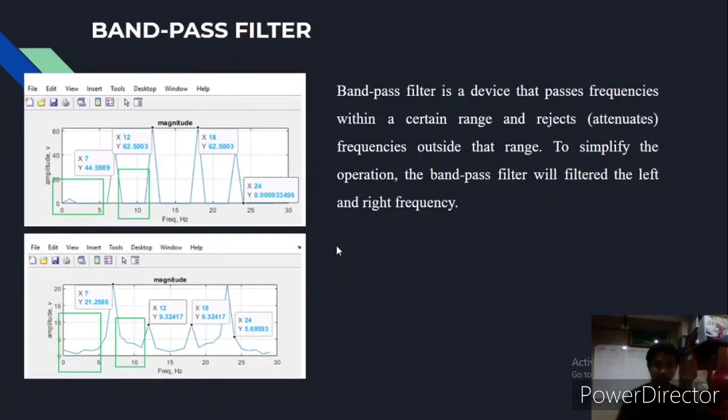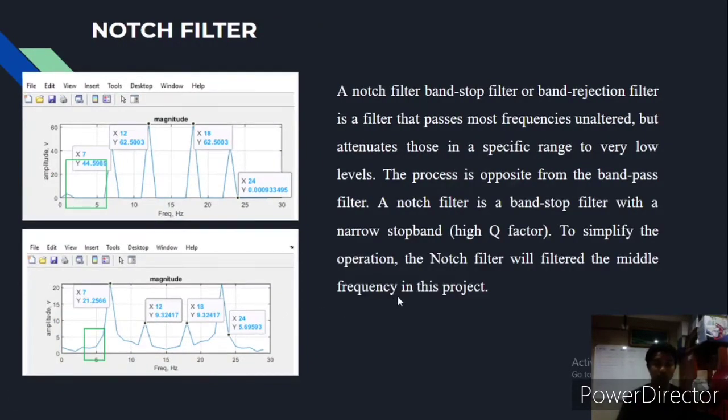The band pass filter is a device that passes frequencies within a certain range and rejects frequencies outside that range. To simplify the operation, the band pass filter will filter the left and the right frequency. So this is the frequency, and this is the left and the right frequency, meaning before the frequency and after the frequency. This is the result before filtered and this is after filtered. You can see the difference. So this is not filtered.